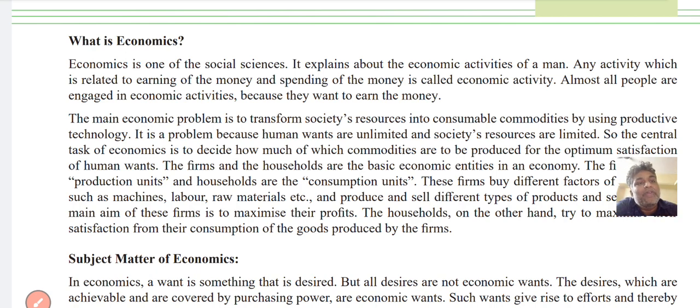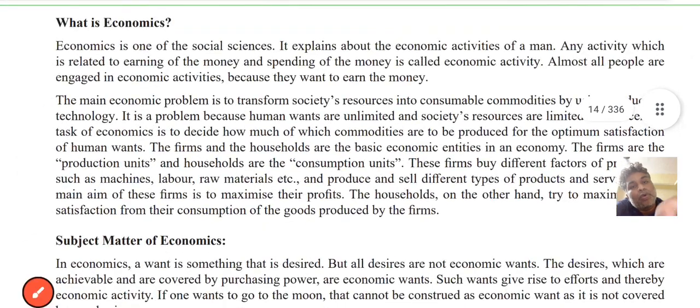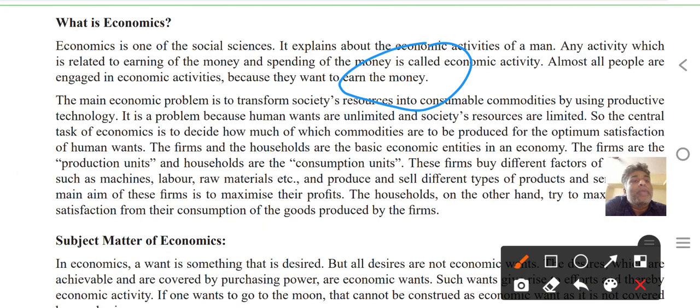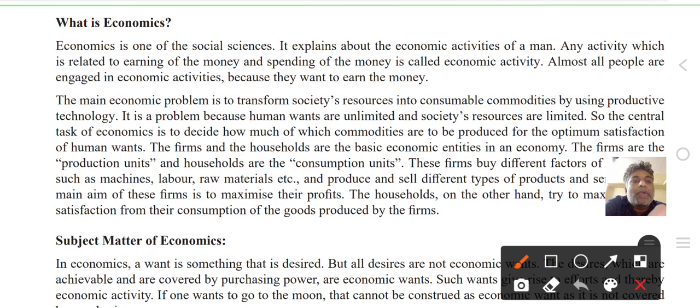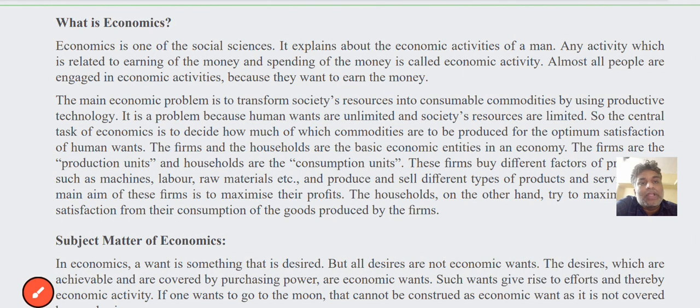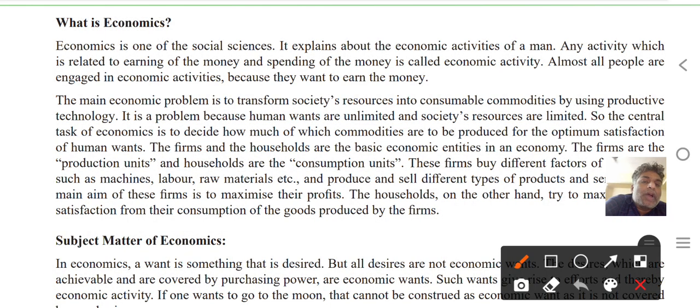If you don't earn money, you can't live. Human beings can't live. So the main economic problem is to transform the society's resources into consumable commodities by using productivity technologies.